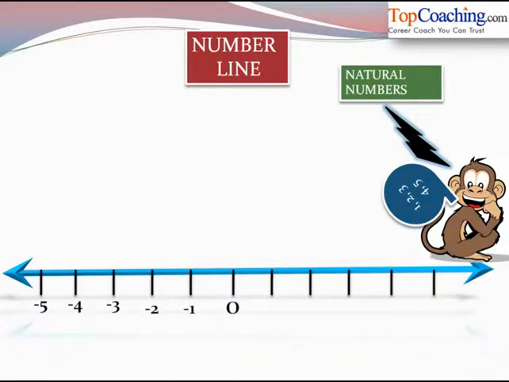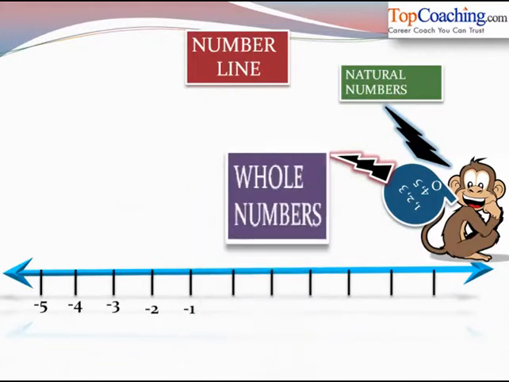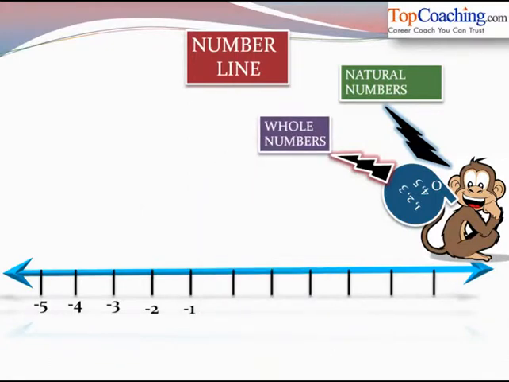So 1, 2, 3, 4, 5, 6, 7 and so on are natural numbers. Now what this monkey again does is, he takes the 0 from the number line. Now the bag contains all the numbers 1, 2, 3, 4, 5 along with the 0. But here this bag is now termed as a bag of whole numbers. So natural numbers along with 0 are known as whole numbers. Now again, this notorious monkey does one more thing. He takes away all these remaining numbers.